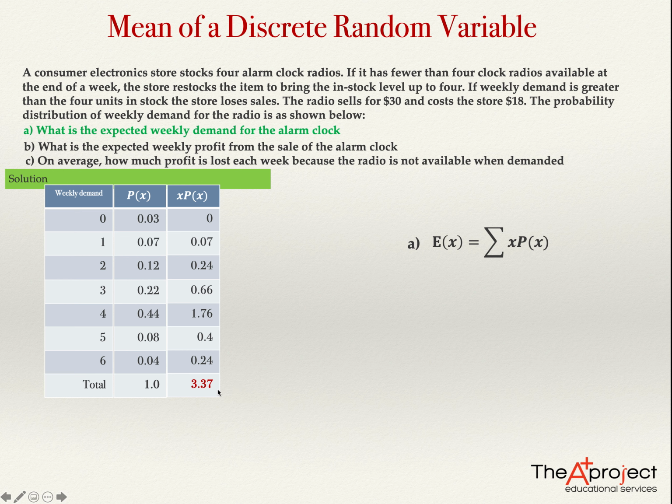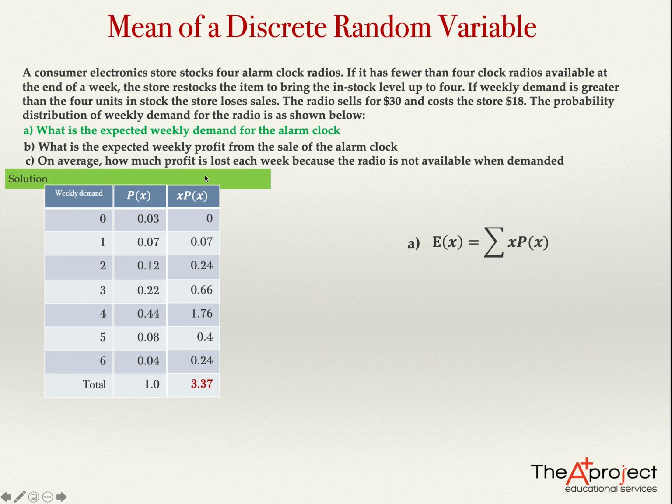Maybe that's the reason why this store has only 4 alarm clock radios in stock every week, because they expect to sell around 3 clocks.